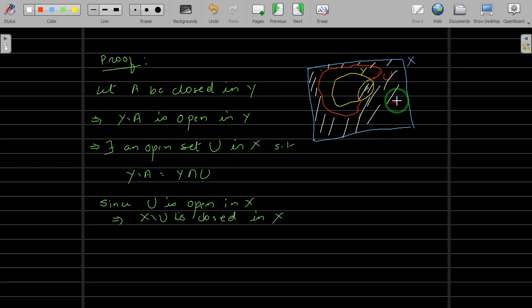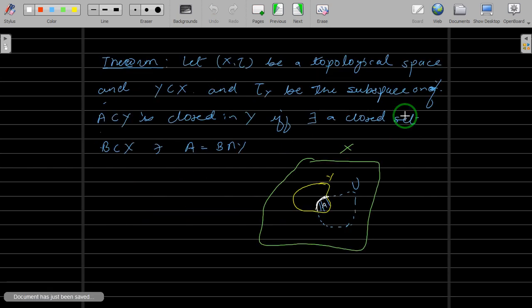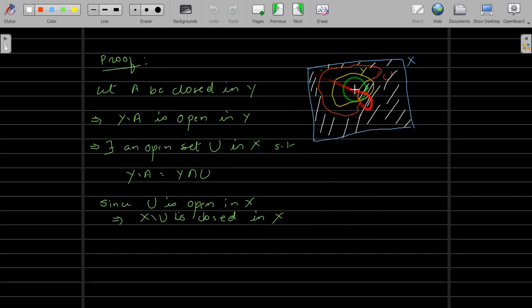And again you remember what your aim is. Our aim is to find a closed set in X such that you can write A as B intersection Y. And from this diagram you can make out what your closed set will be, because if you take this X difference U, which we have already stated is closed, so this shaded part, and when you take the intersection of this shaded part with Y, you will have precisely this portion which is A. Okay, so let us take this set to be some set, say B. So let B be equal to X difference U, and we show that this B is our required closed set.